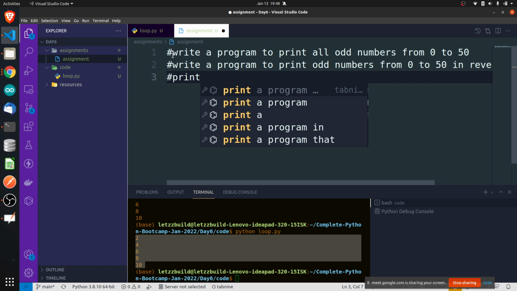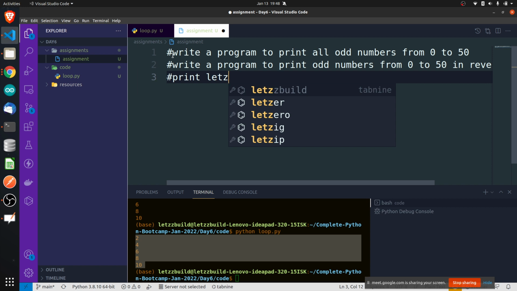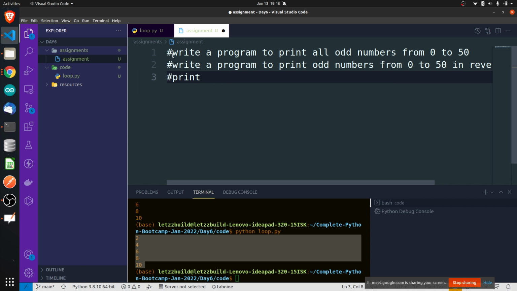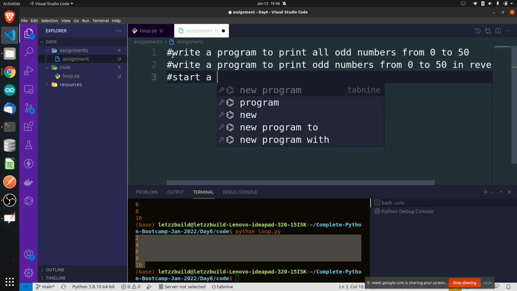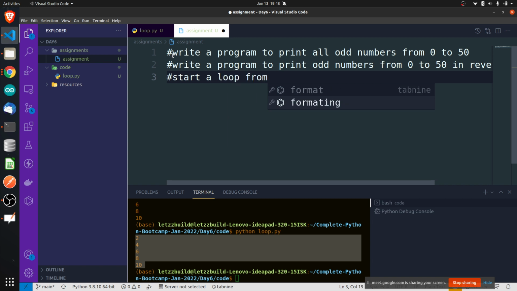Print. Start a loop. So just write this.